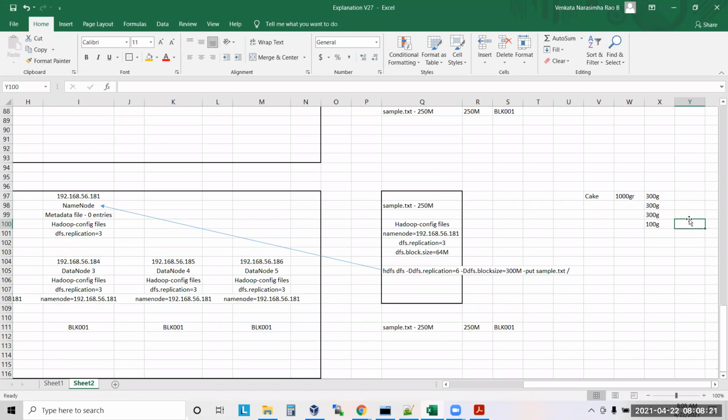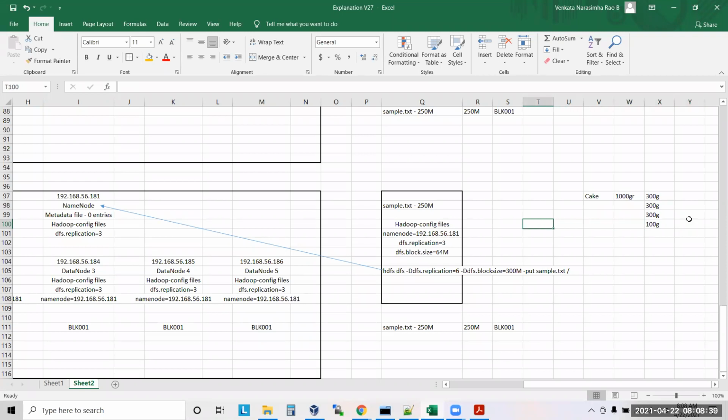That means the block, if you put a block size of 64 MB and you are writing a 1 MB file, it will take only 1 MB in the data node. It will occupy the same storage in the data node. Okay, fine. Got it. Clear?